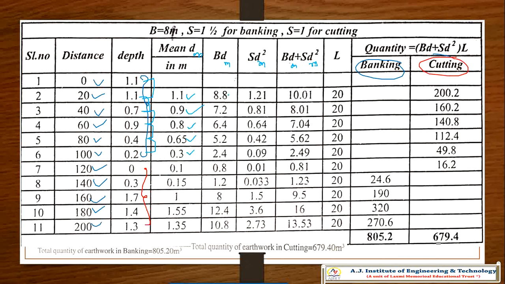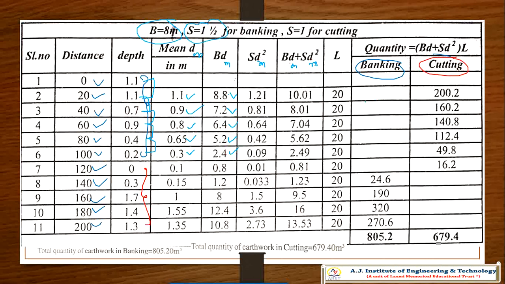Okay. So B is equal to 8 meter. 1.1 into 8, 8.8, 0.9 into 8, 7.2, 6.4, 5.2, and so on. So that is B into depth dm. Again S dm square. S for banking is different and cutting is different. For banking you take S as 1.5.